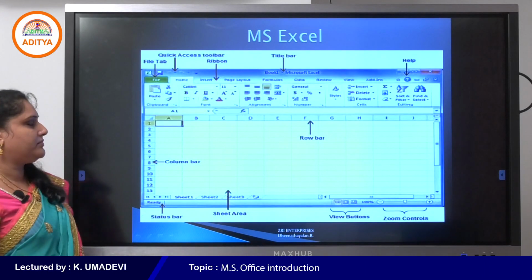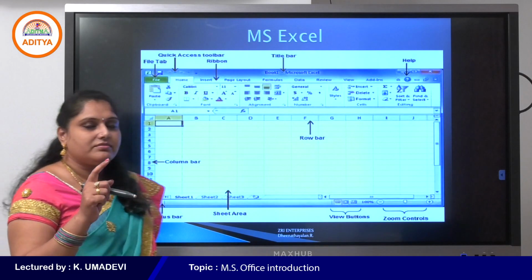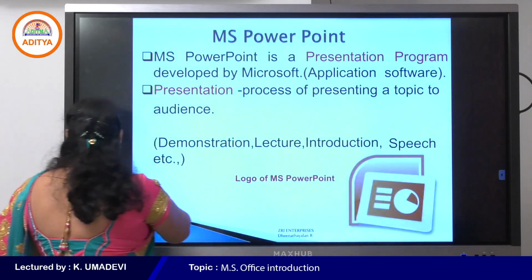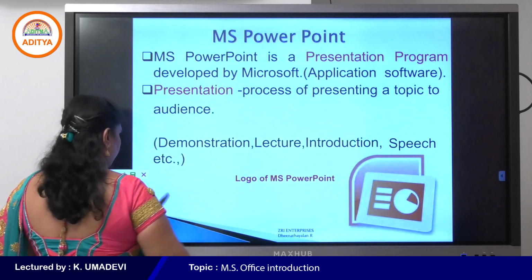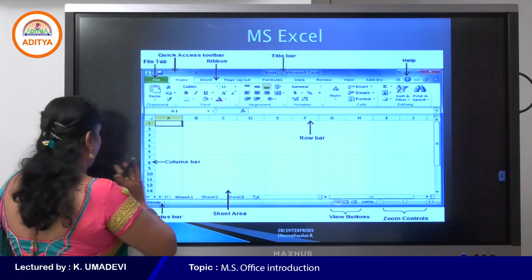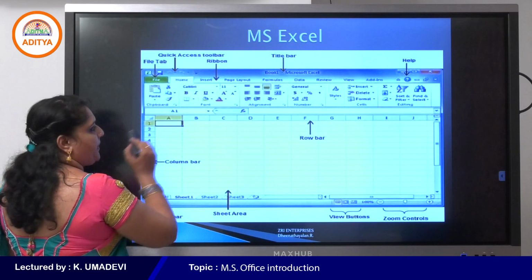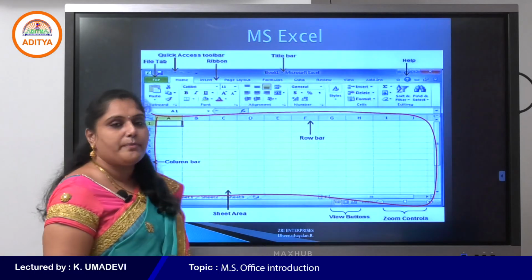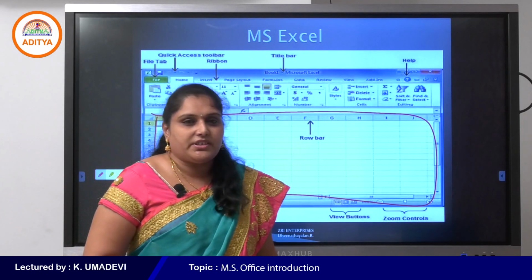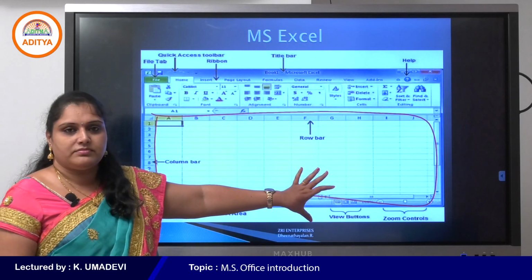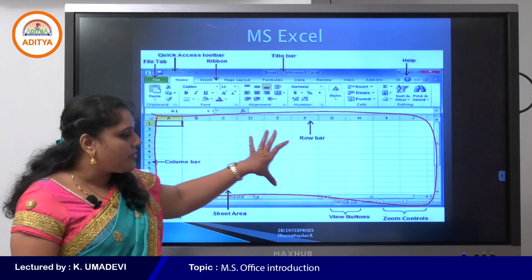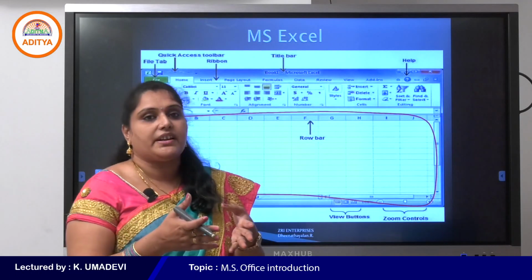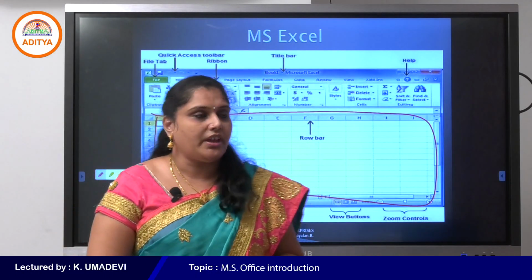This is the Excel window. In MS Word, the page looks like a normal paper, but in MS Excel, the page contains rows and columns. This is the working area of MS Excel. It contains a grid of cells, that is, rows and columns. So we can easily enter and organize the data in MS Excel.